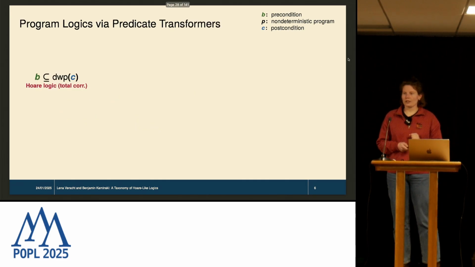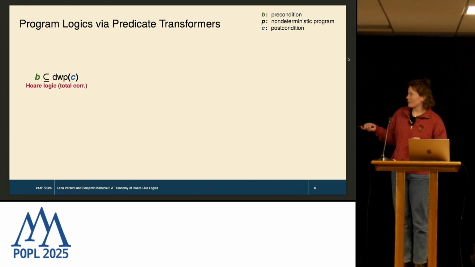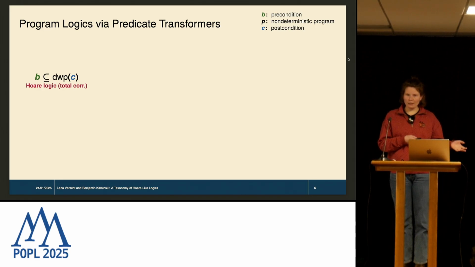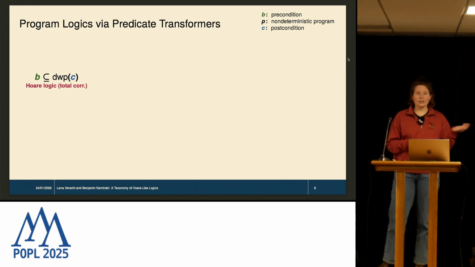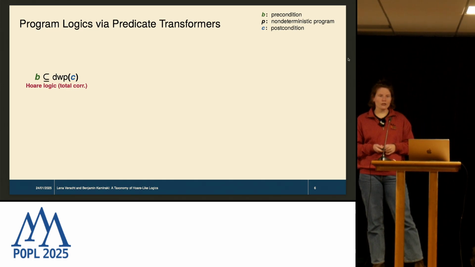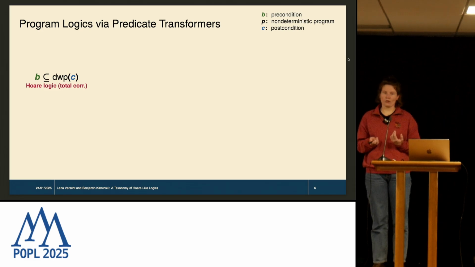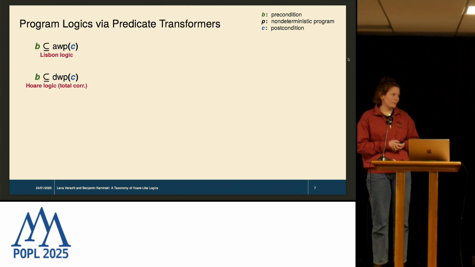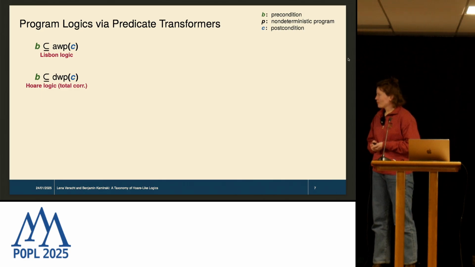And well, we want to build program logics, right? So let's take a look at how we do this. It's quite simple, actually. We just take a precondition, B, and require it to be included, for example, in the demonic weakest precondition, which gives us total correctness Hoare logic. And if we do the same for the angelic weakest pre, this gives us Lisbon logic.